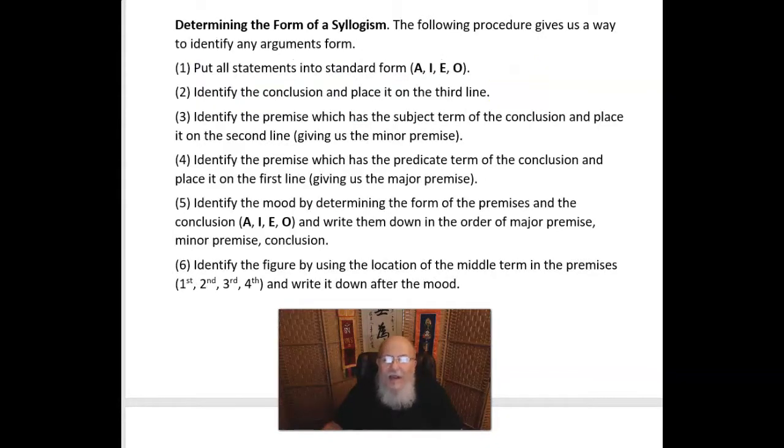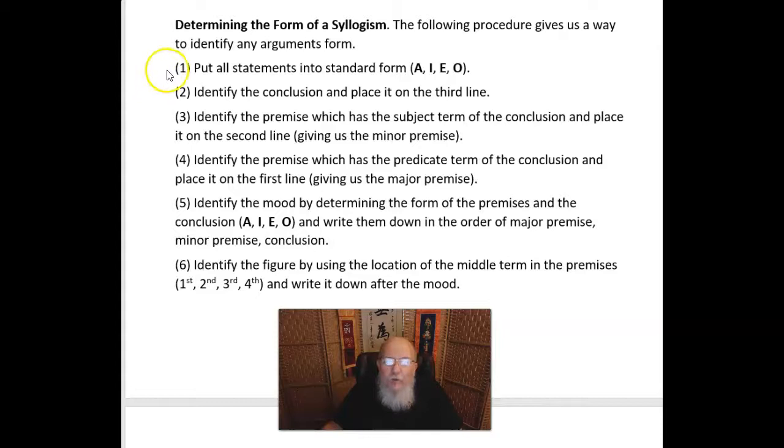Now, you could be asked to determine the form of a syllogism, and the following procedure gives us a way to identify any argument form. So I'm going to give you the overview. We'll go through the whole procedure, and then I'm going to break it down step by step and show you how it's done.